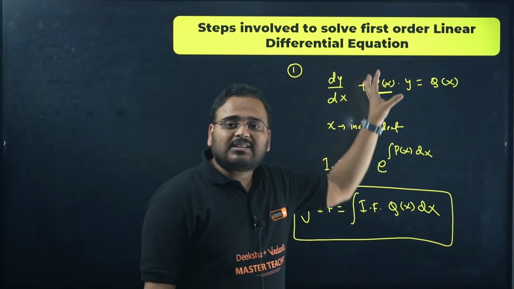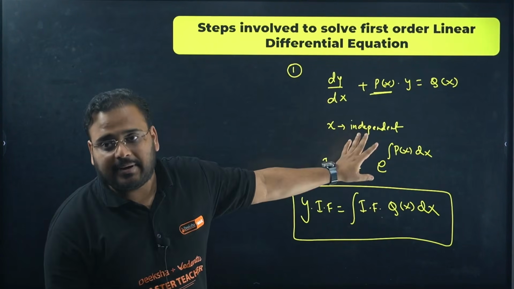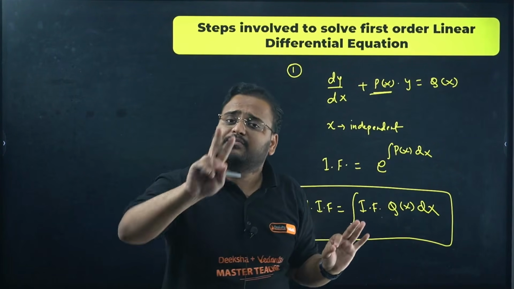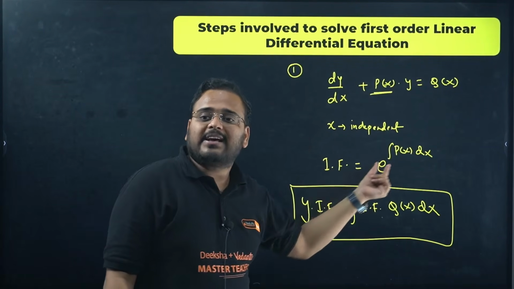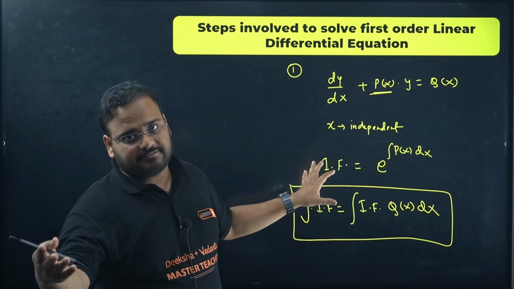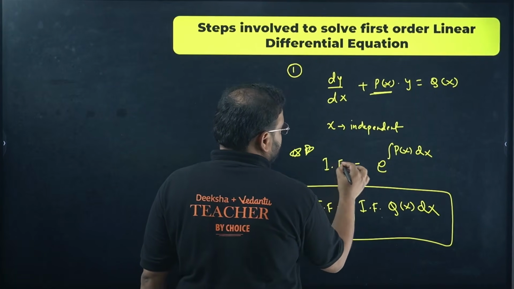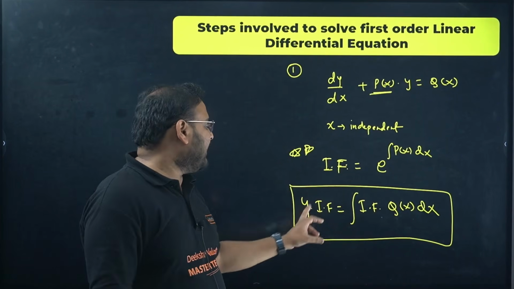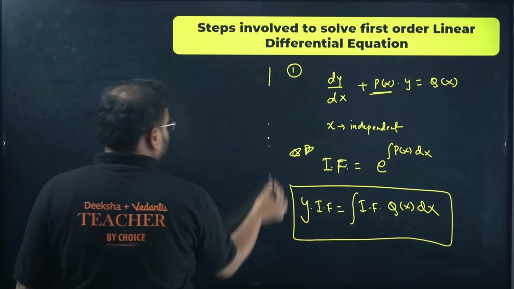First thing is, whatever differential equation is given to you, write it in this form if x is independent. Then from here obtain the values of P(x) and Q(x) very clearly, meaning functions in terms of the variable x. Once you have obtained that, use P(x) to find the integrating factor, IF. Sometimes the question is asked directly in the exam as find the IF. So this is very crucial. Integrating factor is very crucial. Once that is there, the final answer is given by y into IF equals integration of IF times Q(x) dx. Don't worry, I'm going to give you a question on this to help you understand better.